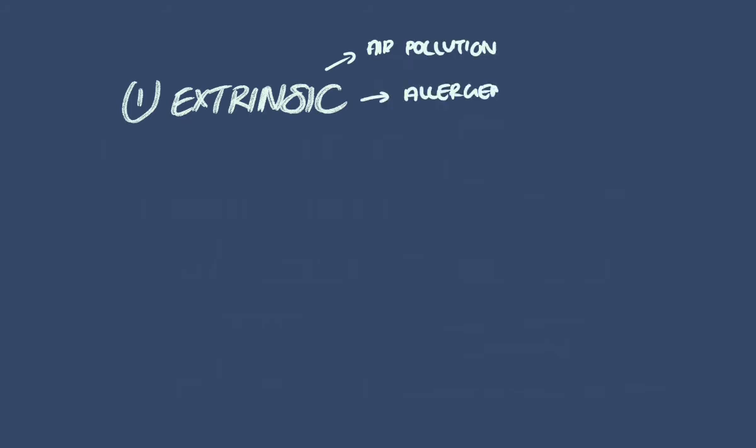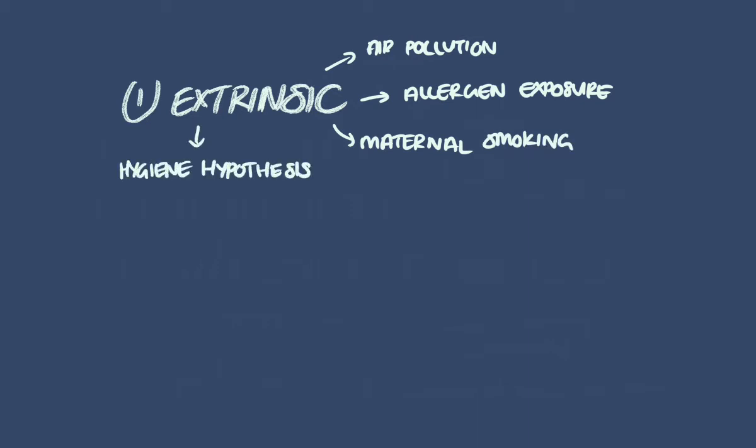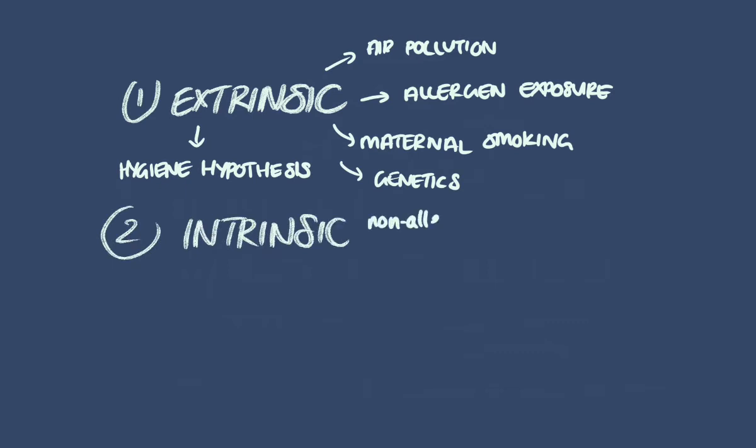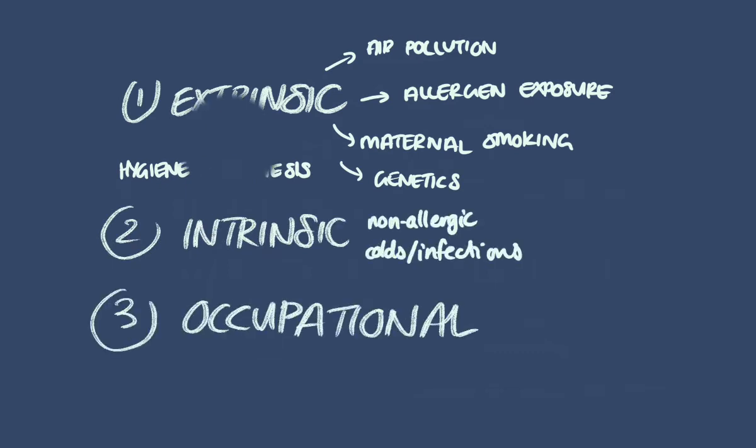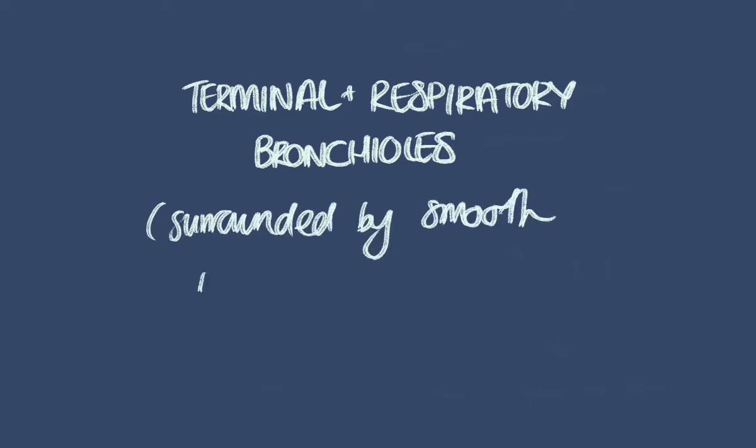Causes of asthma include extrinsic factors like air pollution, maternal smoking, and genetics, whilst intrinsic factors include colds and infections. And finally, occupational asthma is obviously caused by allergens that you come into contact with whilst you're at work. But which airways are particularly affected in asthma and why? Well, it's the terminal respiratory bronchioles, and it's because they're surrounded by smooth muscle.